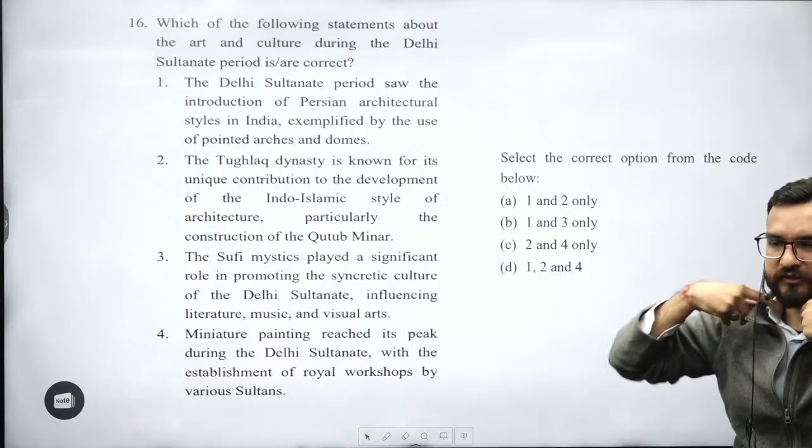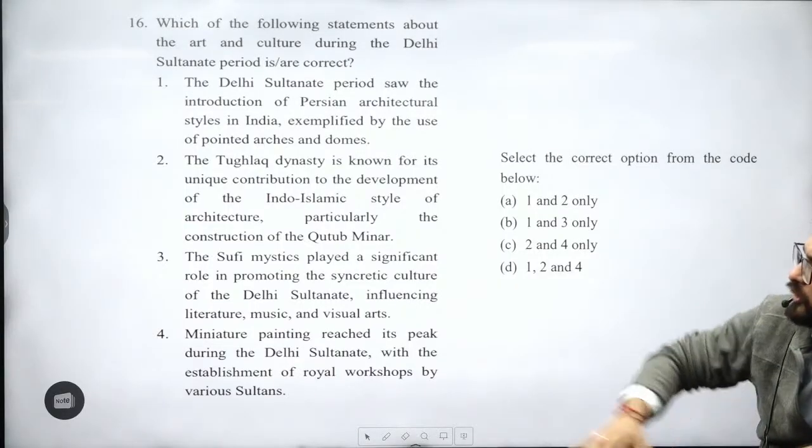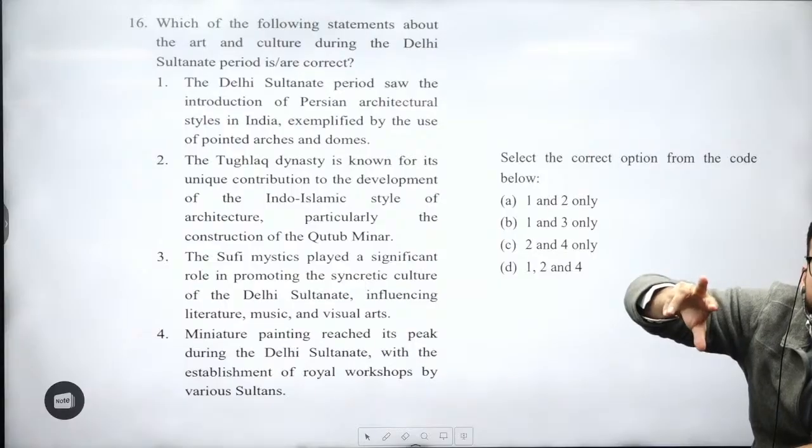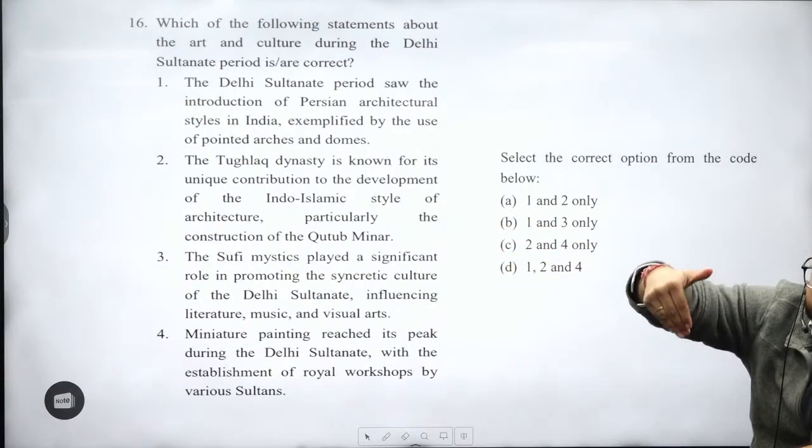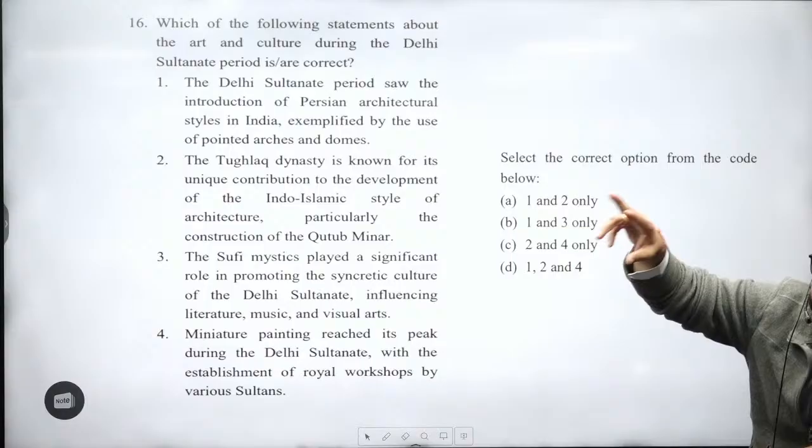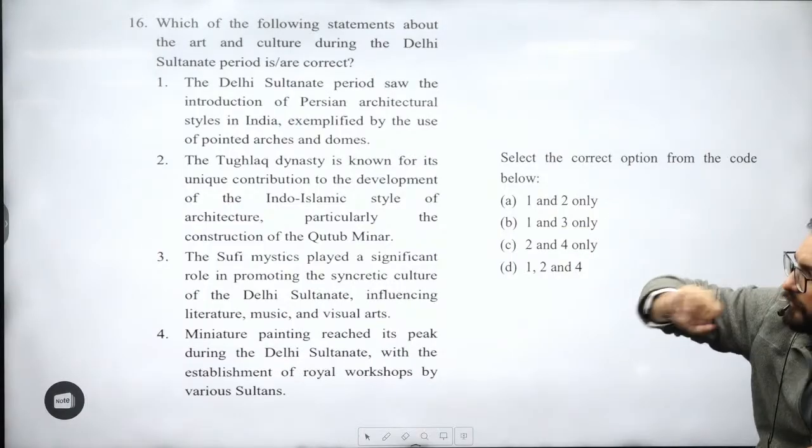You will be seeing, right? Or not, Tughlaqs are not related to double dome. Tughlaqs are known for their Tughlaqabad fort, right? Double dome is related to Lodhis. Really sorry about that.